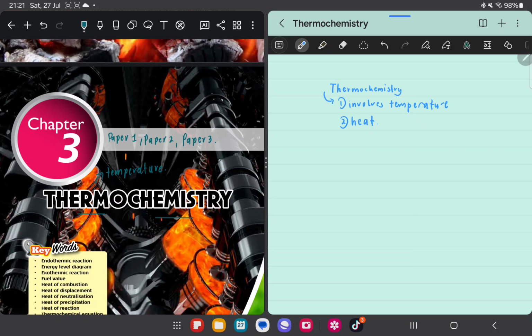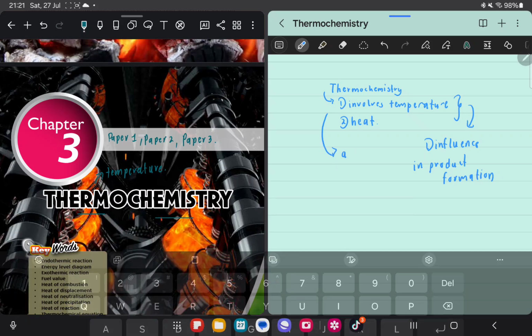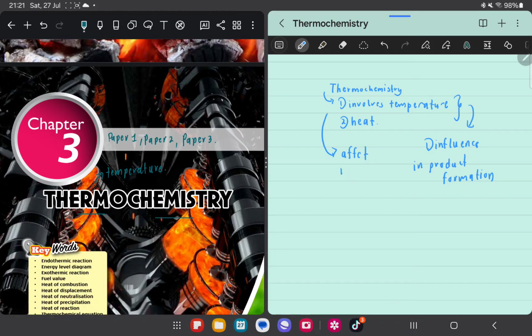So it's about temperature, heat, and how does these two things influence product formation, and also how does these two things affect reactant.